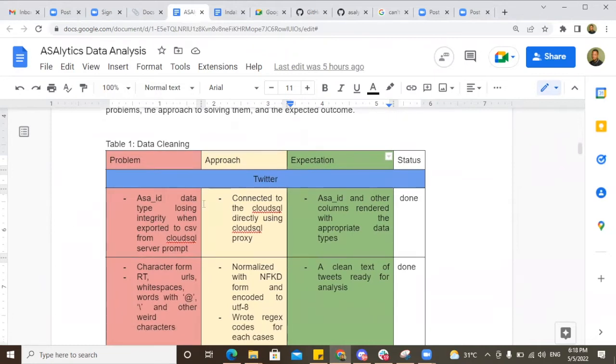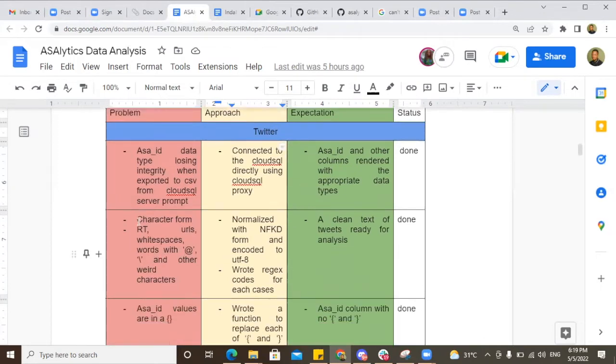For Twitter, which is my home part, one of the first problems we had was that we wanted to export the data from Cloud SQL and just munge it locally without having to connect to the SQL server directly. But we noticed that the integrity of the SID was being compromised. If you export, for example, the SID column, the IDs were being truncated at maybe the 9th digit or so. So that's not giving us what we wanted. We solved that problem by connecting to Cloud SQL directly, using Cloud SQL Proxy on my Linux server. After that, I was able to produce an SID that is in par with my expectation in terms of the data types and the structure.